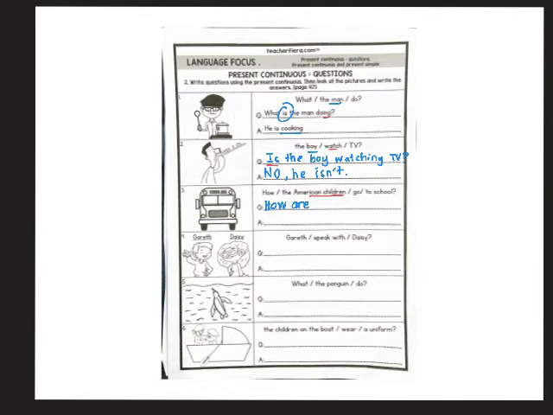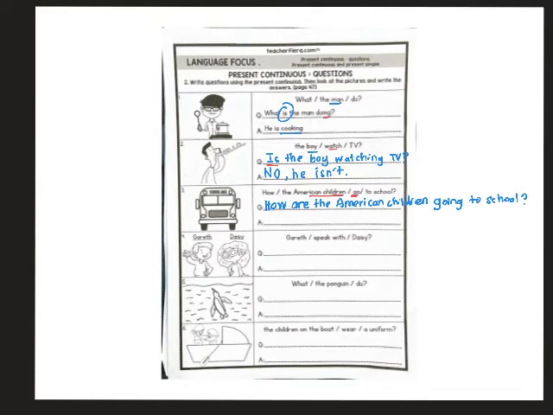How are the American children, because it is present continuous, going, go, it becomes going to school.